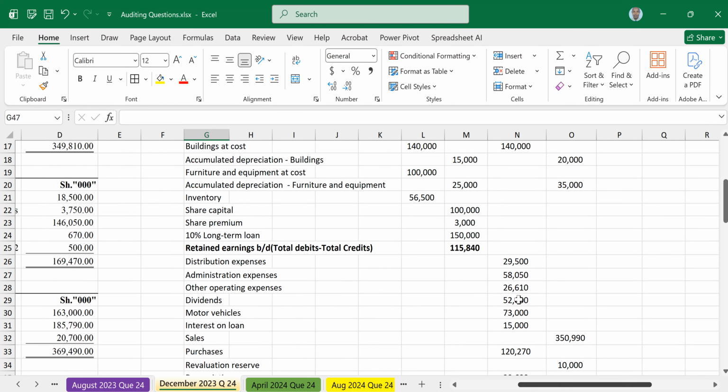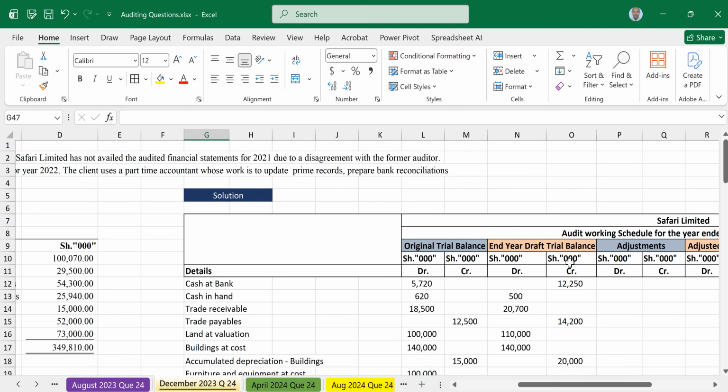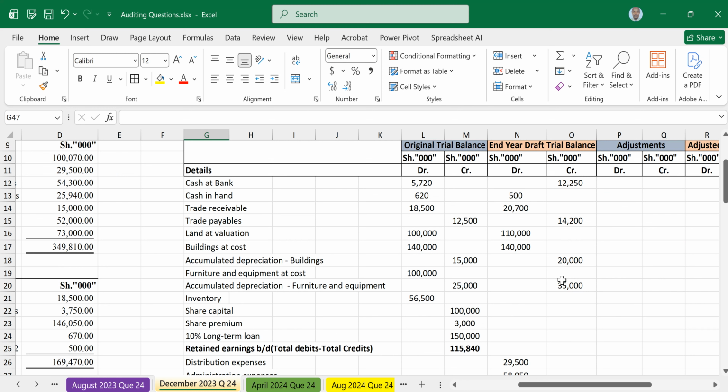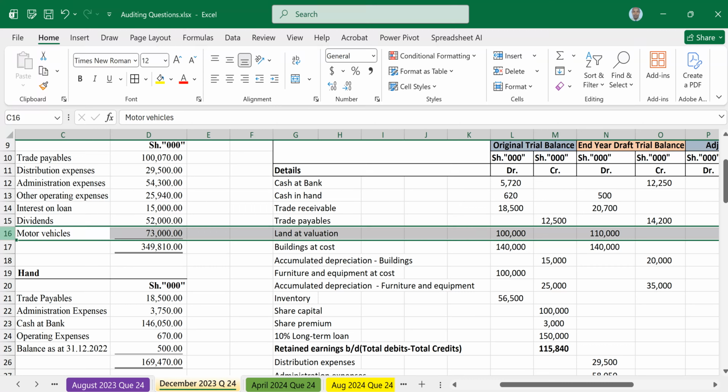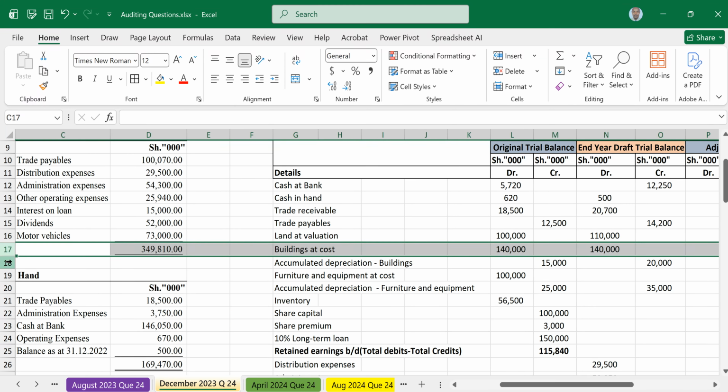So anything else that requires adjustment? Remember, this is not the adjusted trial balance. This is just the end of year draft trial balance. It will be coming in for adjustments later, then the adjusted trial balance. So is there anything that we've not brought the closing balance for? Trade receivables we have, land at valuation, building we have. What else don't we have?